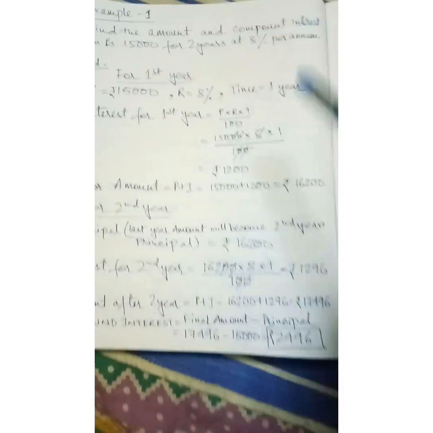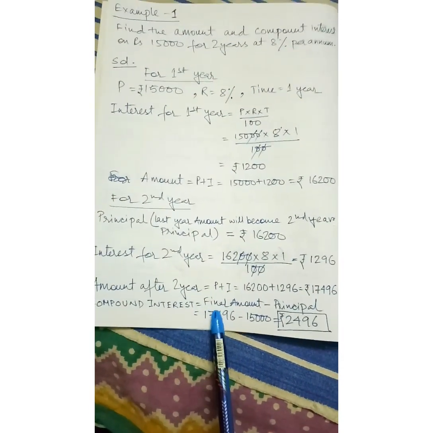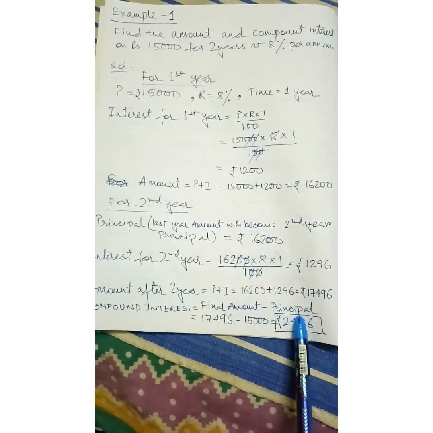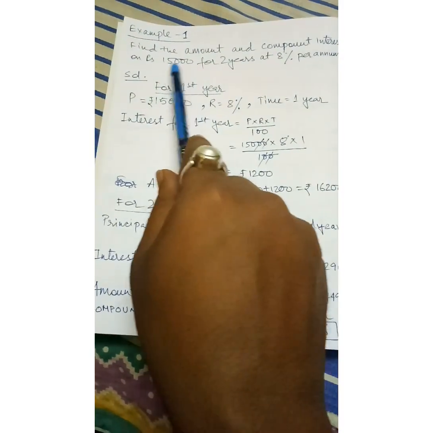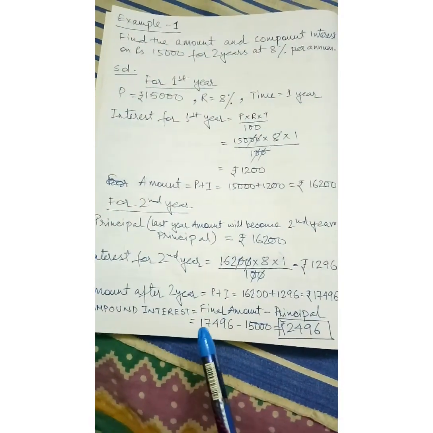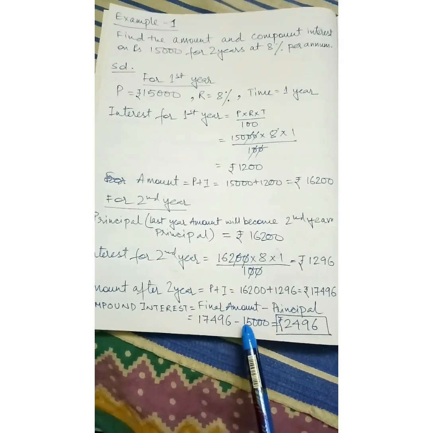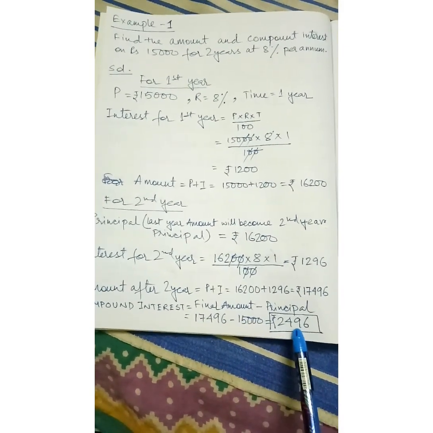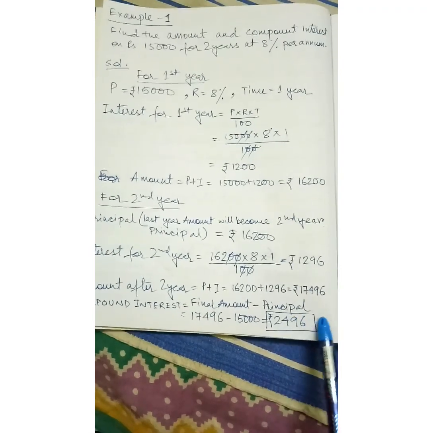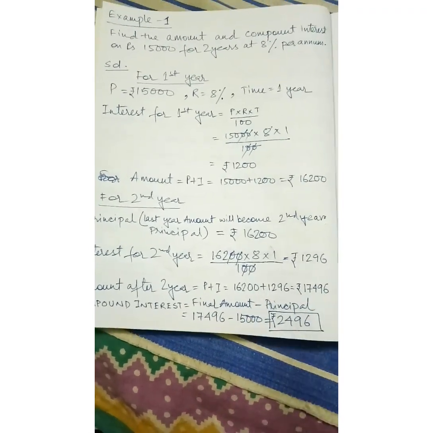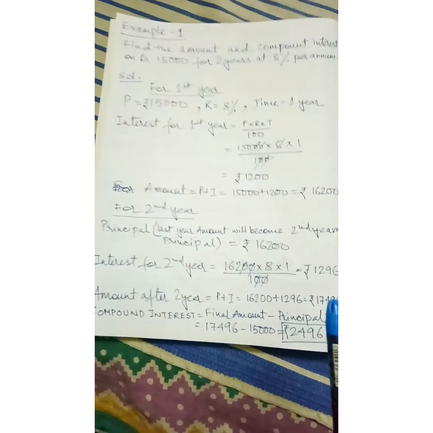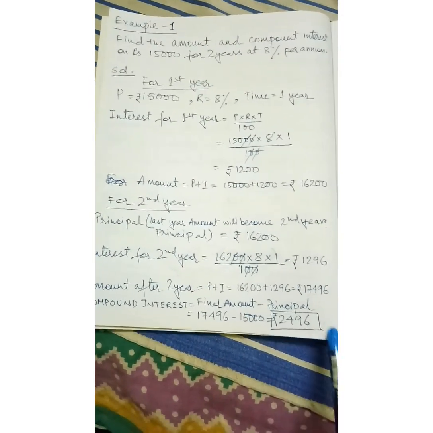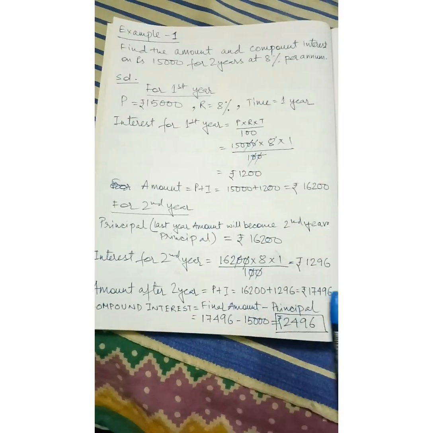Next, we have to find the compound interest, as it is told to find the amount and compound interest. Compound interest will be your final amount minus principal. Principal means the original principal given in the question, 15,000. So 17,496 minus 15,000 is 2496. This is the final answer. Make sure every final answer in each question is put in a box.